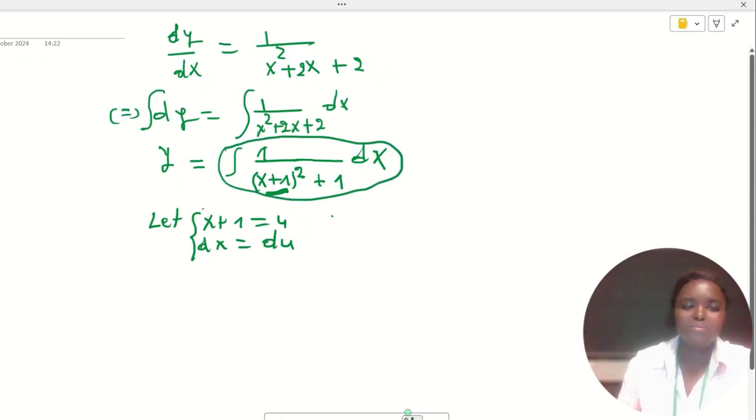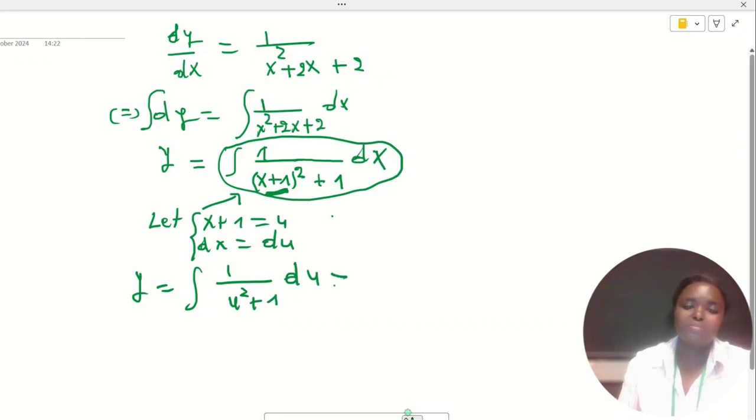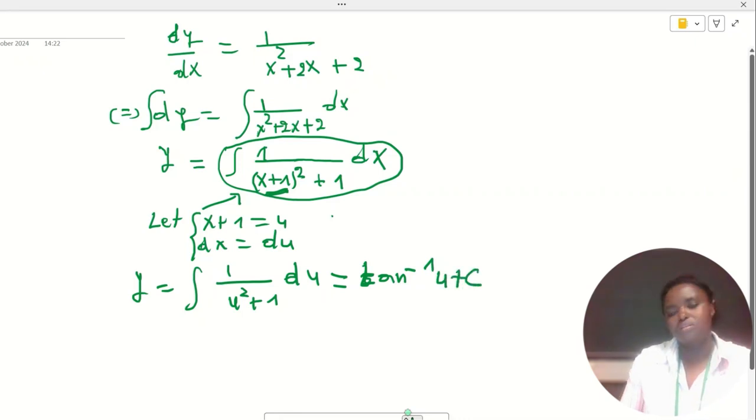If we substitute this, we will get y equal to the integral of 1 over u squared plus 1 du. How do you integrate this one? Everybody has to know it. This is tan minus 1, or arctan, of u plus a constant. When we are given some initial conditions, we can find the value of this constant. But since we don't have initial conditions, we don't need to solve for that constant.